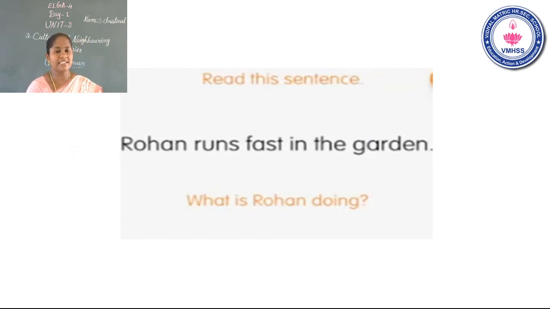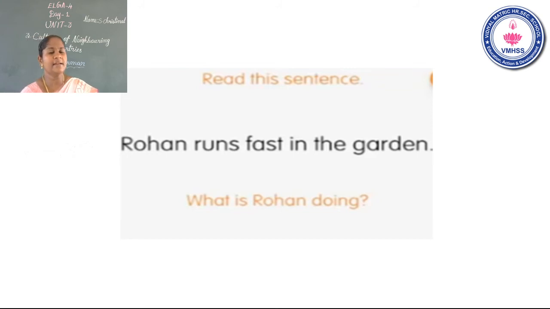Rogan runs fast in the garden. Children, listen carefully. What is Rogan doing? Children, say the answer. Rogan runs fast.